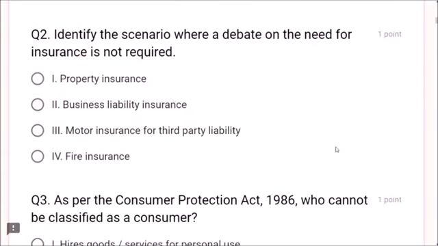Next, question number 2. Identify the scenario where a debate on the need for insurance is not required. Dear friends, there is no debate you have to take. It is a must in India. What is it? Property insurance? No. Business liability insurance? No. Motor insurance for third party liability? Dear friends, it is compulsory. There is no question of debate. That means motor insurance for third party liability is compulsory in India. Fire insurance? No. So the correct answer is option 3.